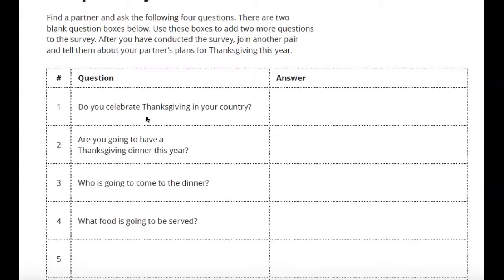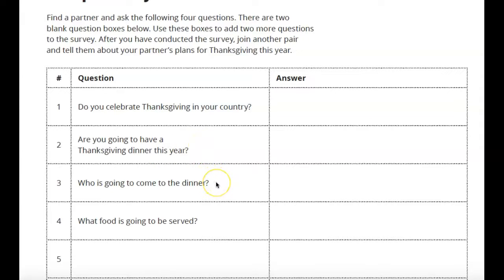Now, ask your partner. And this will teach us a little bit about each other. Do you celebrate Thanksgiving in your country? Well, do you? Matter of fact, you can go around and ask several different people, because I know most of you are Ukrainian, so why don't you ask some of the people from other countries? Do you celebrate Thanksgiving in your country? Are you going to have a Thanksgiving dinner this year here in Ohio? Are you going to celebrate Thanksgiving and have a big meal on Thursday?